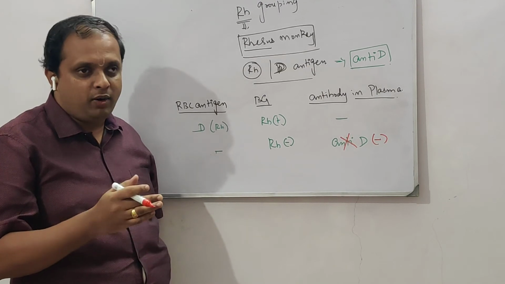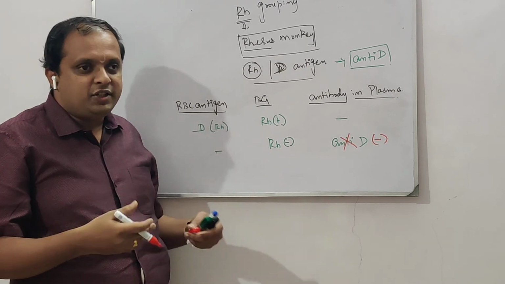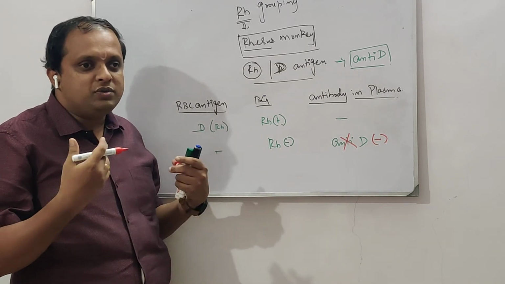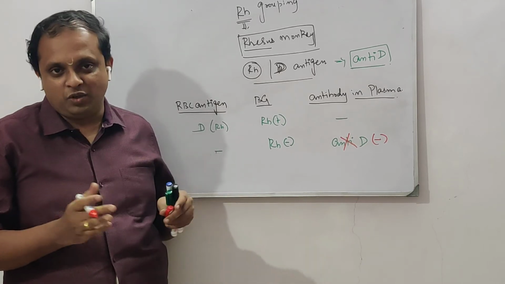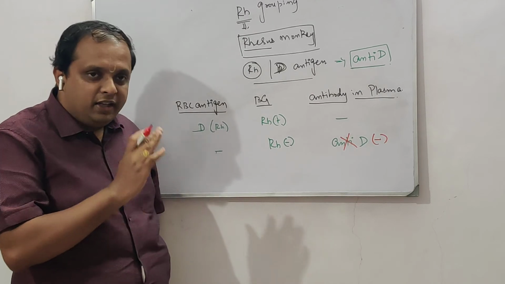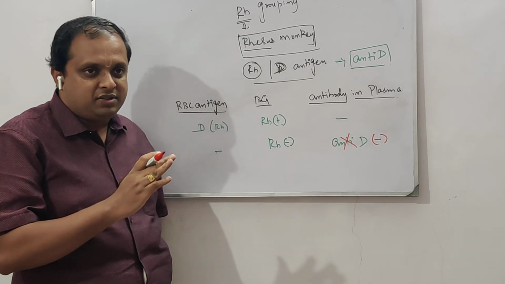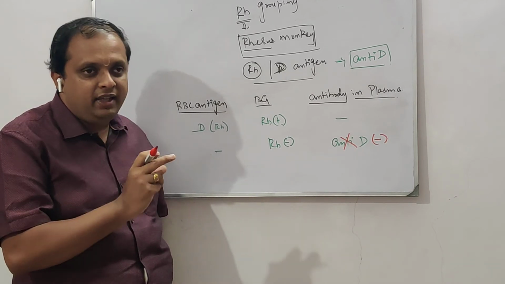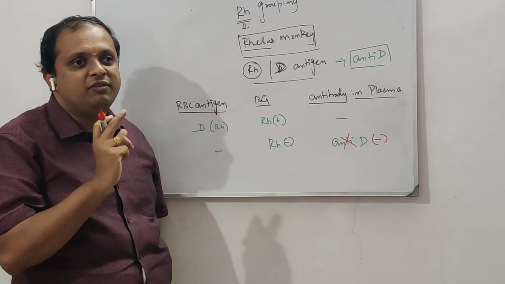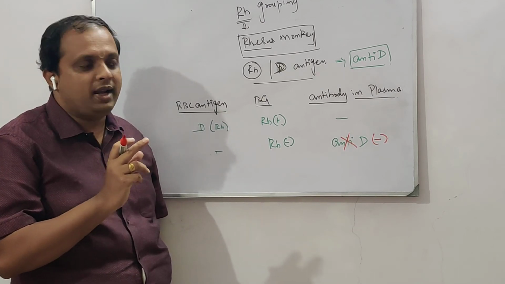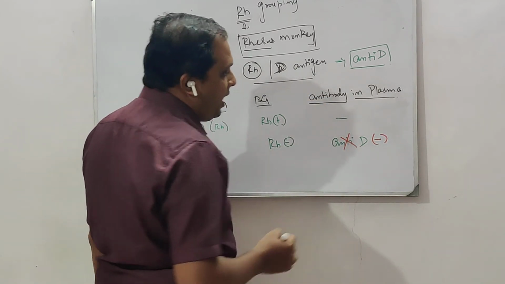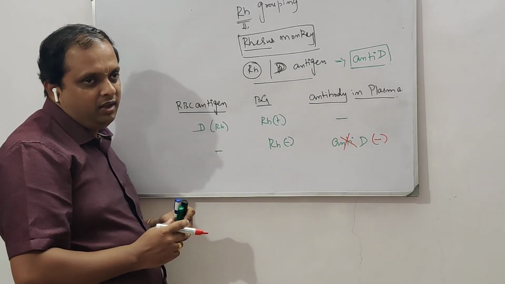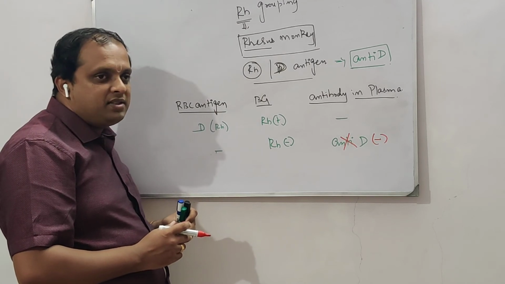So it is an inducible antibody, similar to vaccination or the immune system developing when a person is infected with a disease. The point to be clearly understood is that anti-D is not a self-occurring antibody, it is an inducible antibody. So in both cases the antibody will not be seen, whereas in ABO grouping it is a self-occurring antibody.